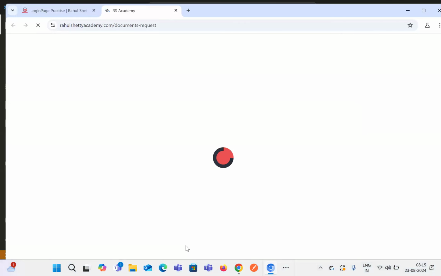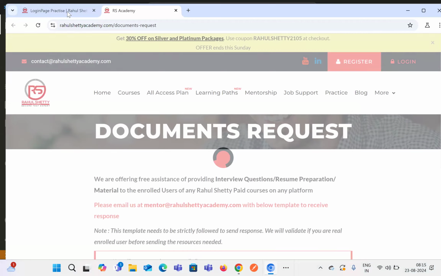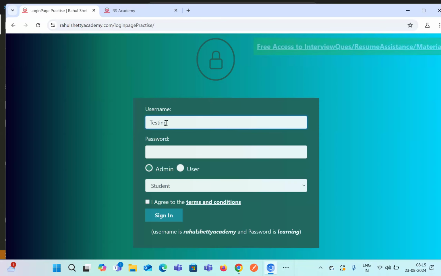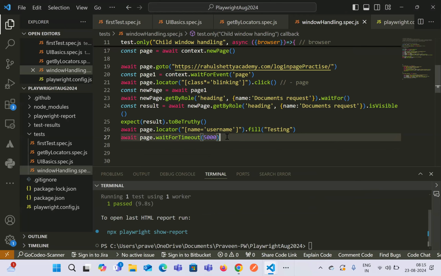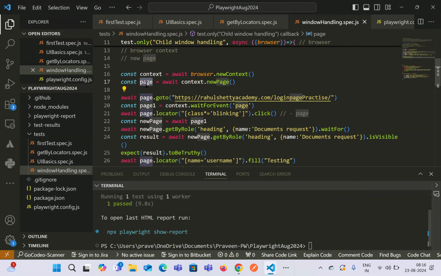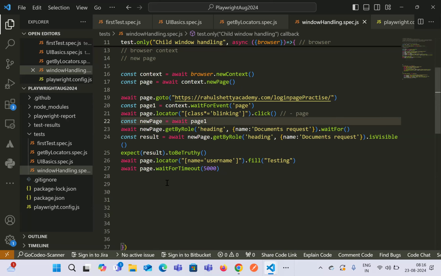Now, if you see, it clicked on, it opened the new tab, and then you see it has also filled in the original one. Okay. So if you have to move back from the new tab or new window to the original page, again we have to use the page fixture or page variable that we had created and used to create a new page. Okay. Is there any confusion in this handling child window? No problem. Okay, great.